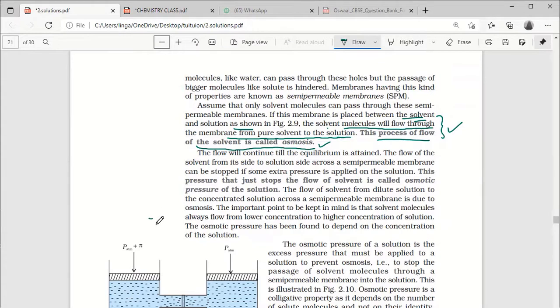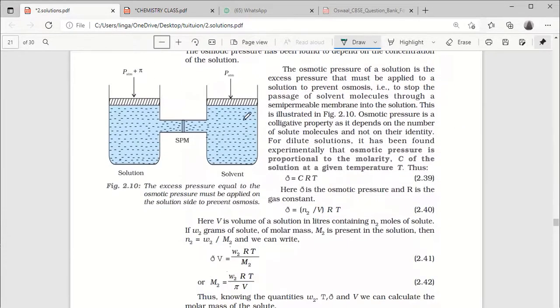Same experiment you can observe here. It is the pure solvent and solution. The water is going this side. Then they applied some external pressure to stop this osmosis.